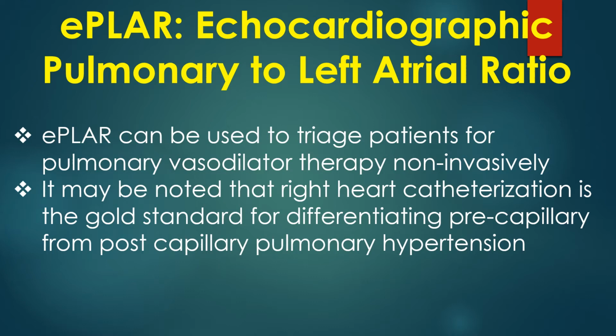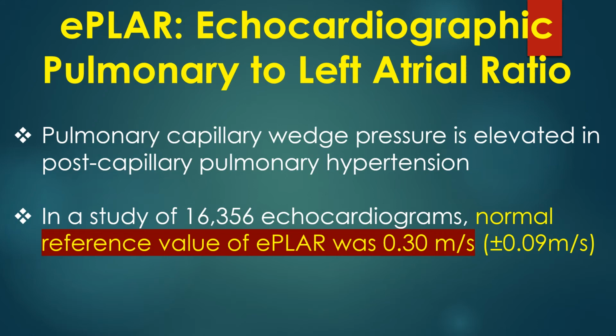It may be noted that right heart catheterization is the gold standard for differentiating precapillary from postcapillary pulmonary hypertension. Pulmonary capillary wedge pressure is elevated in postcapillary pulmonary hypertension. In a study of 16,356 echocardiograms, the normal reference value of EPLAR was 0.30 plus minus 0.09 meters per second.